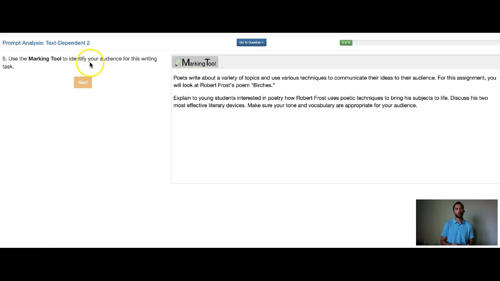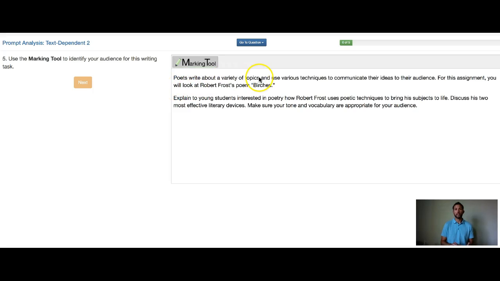Use the marking tool to identify your audience for this writing task. So writing task is another word for a prompt, right? And that's what we're going to be writing about. So it says mark the audience in your prompt is what this question is saying. All right, so let's go ahead and try to find an audience.